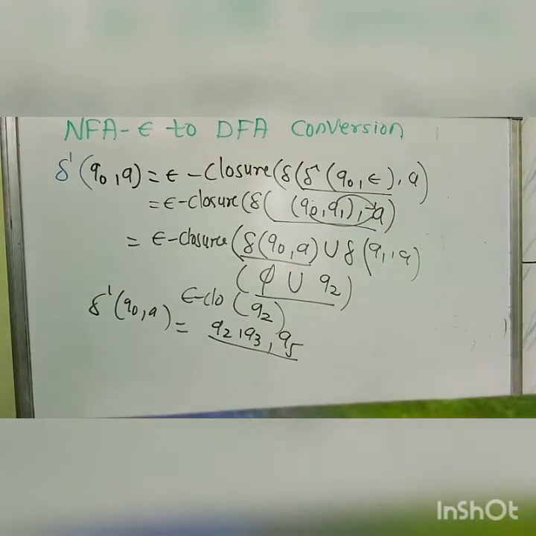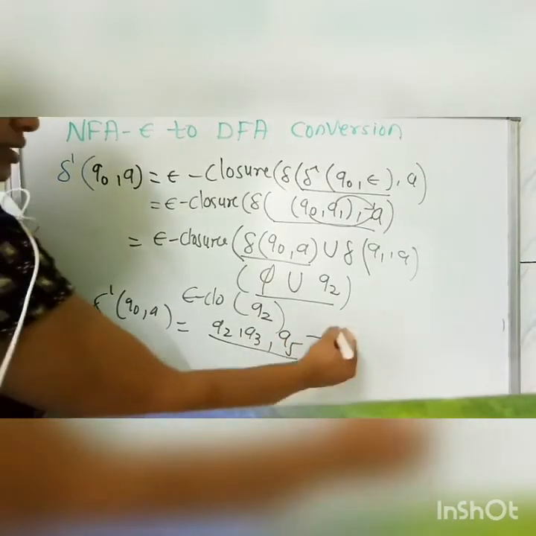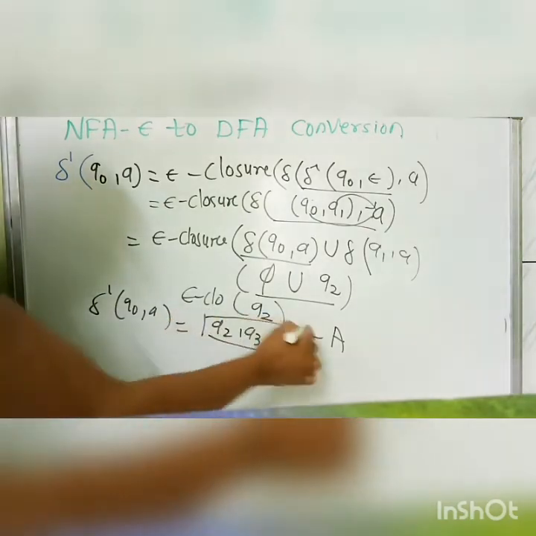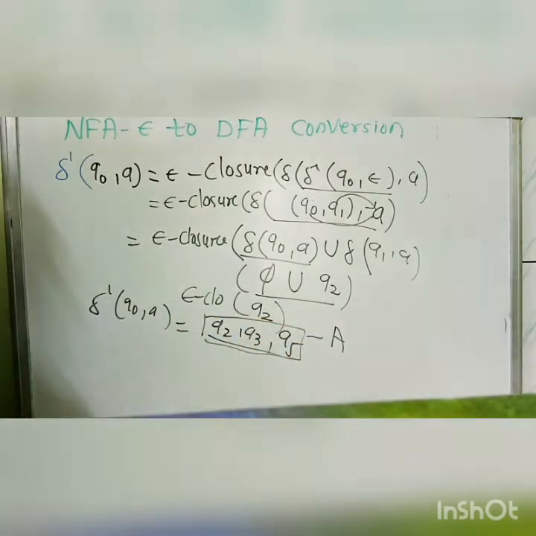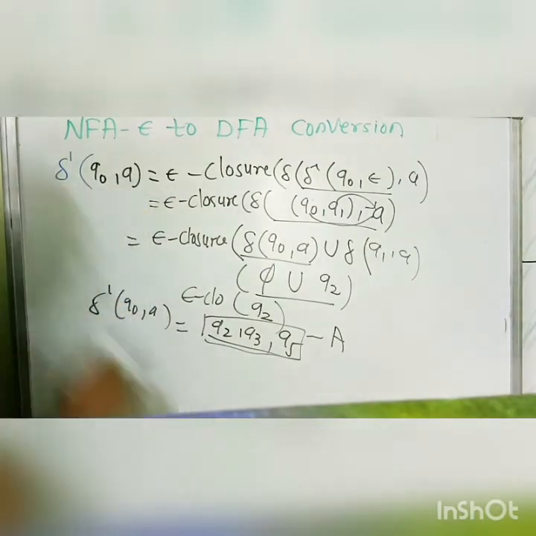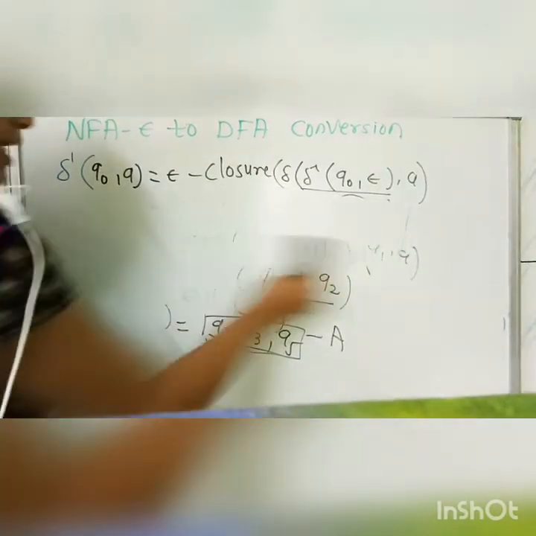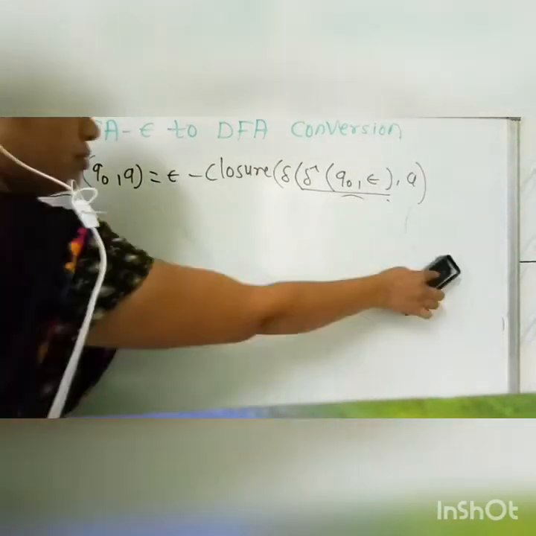Now we will term this as capital A, as a shortcut mechanism to remember this state. Now as we have covered the delta dash of q0 on A, we have to cover the delta dash of q0 on B.